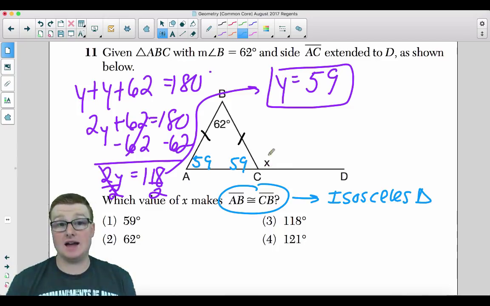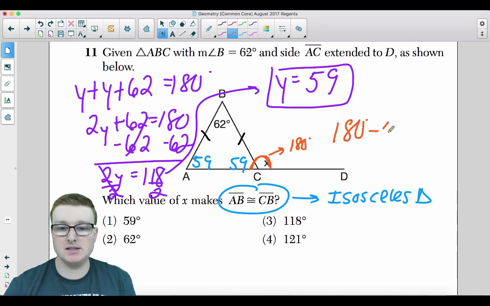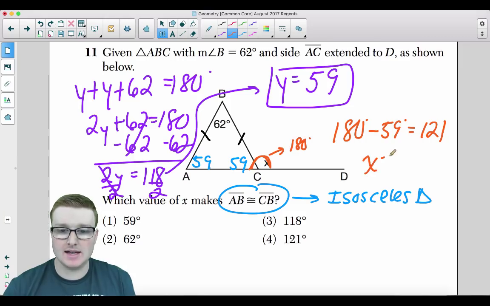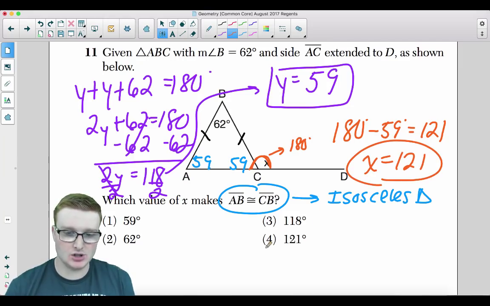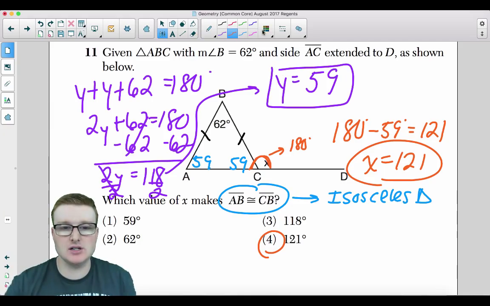It's asking you to solve for x. This is a linear pair. That means it's 180 degrees in total. So you're just going to take 180 degrees minus the 59 degrees, and that will give you angle x, which in this case, is 121. Okay, so x is equal to 121. Your answer is choice 4 for that question. All right, last question coming right up.